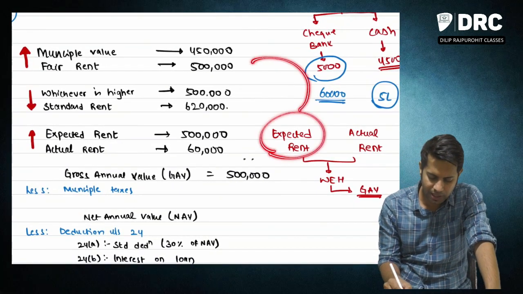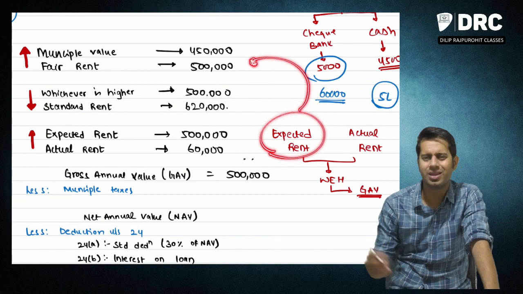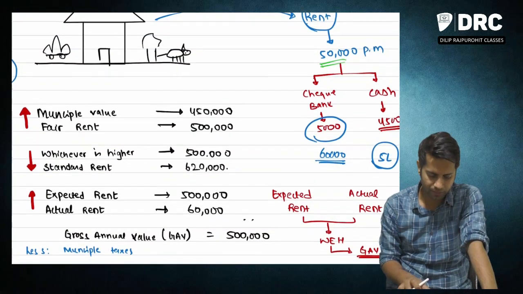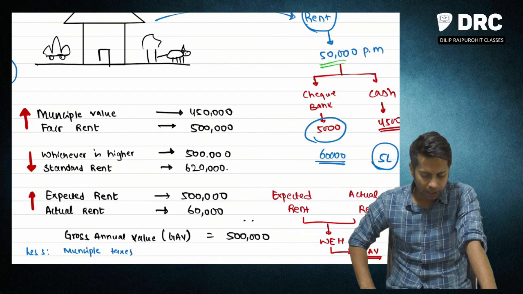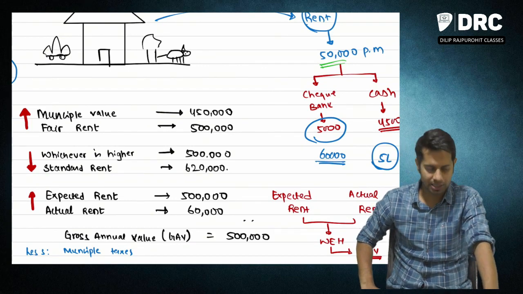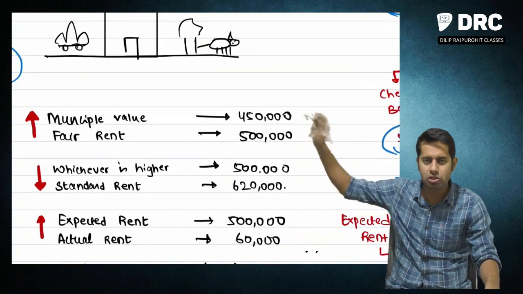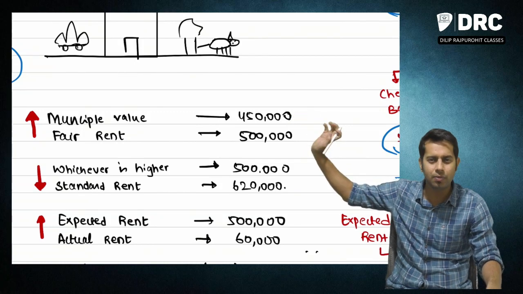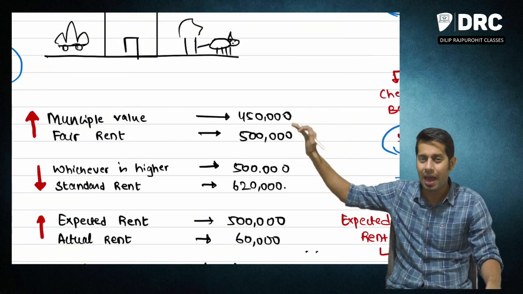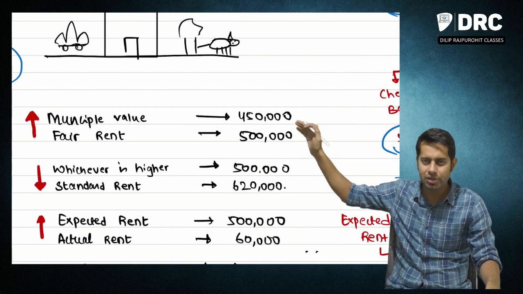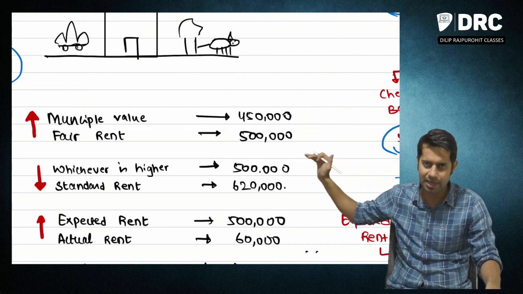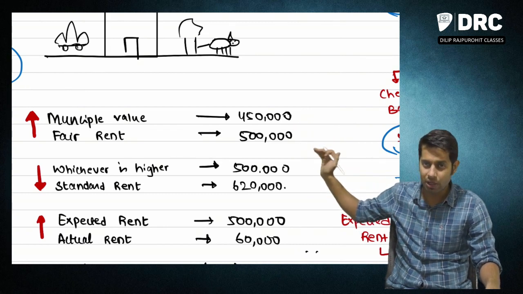So how is this expected rent calculated? There is a method which you are going to see now. Law says I am going to take the municipal value of the property, compare that municipal value with your fair rent, and take whichever is higher. This is then compared with the standard rent, and now I take whichever is lower.